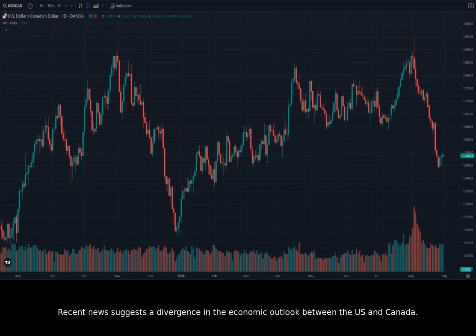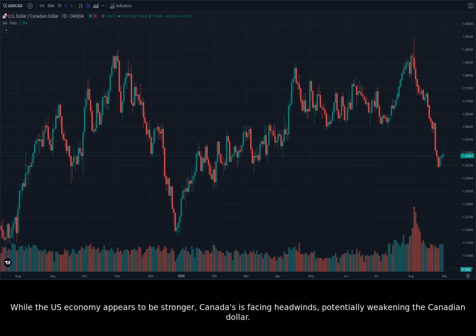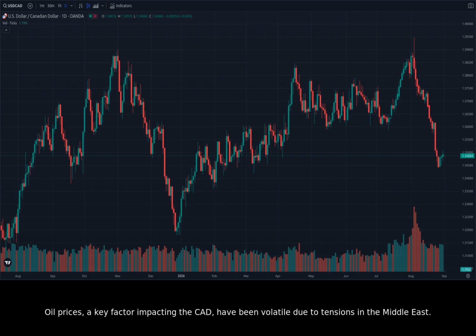Recent news suggests a divergence in the economic outlook between the US and Canada. While the US economy appears to be stronger, Canada's is facing headwinds, potentially weakening the Canadian dollar. Oil prices, a key factor impacting the CAD, have been volatile due to tensions in the Middle East. This volatility could further affect the Canadian dollar's value. Now, let's transition to the charts to see how these events are translating into price action.